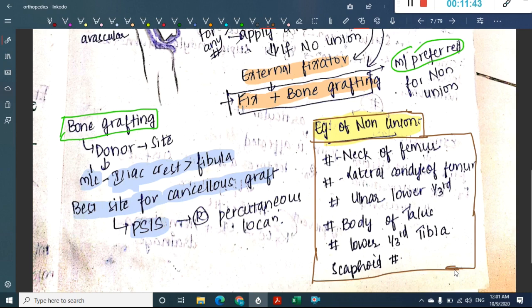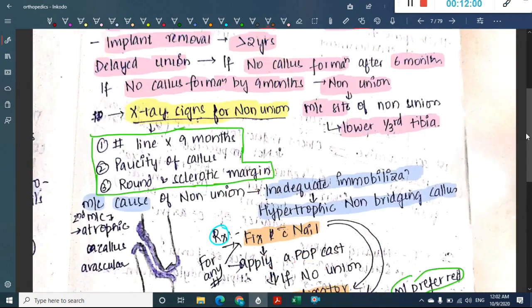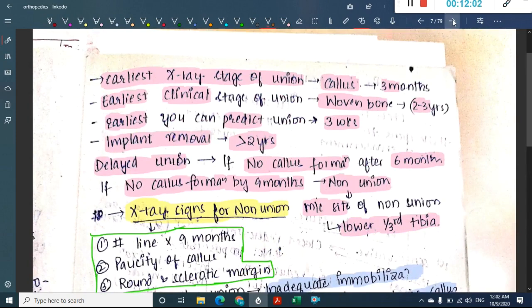So what are the examples of non-union? Fracture neck of femur, fracture lateral condyle of humerus, fracture lower third of ulna, fracture body of talus, fracture lower 1/3 of tibia, and scaphoid fracture are the examples of non-union of fracture. Right?